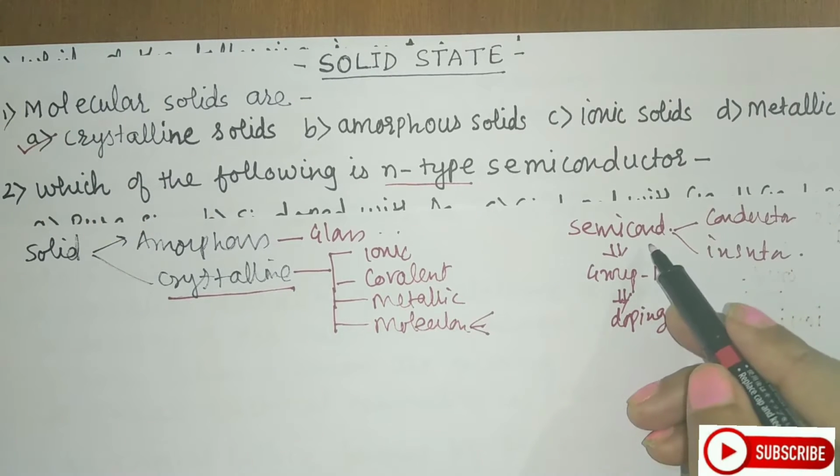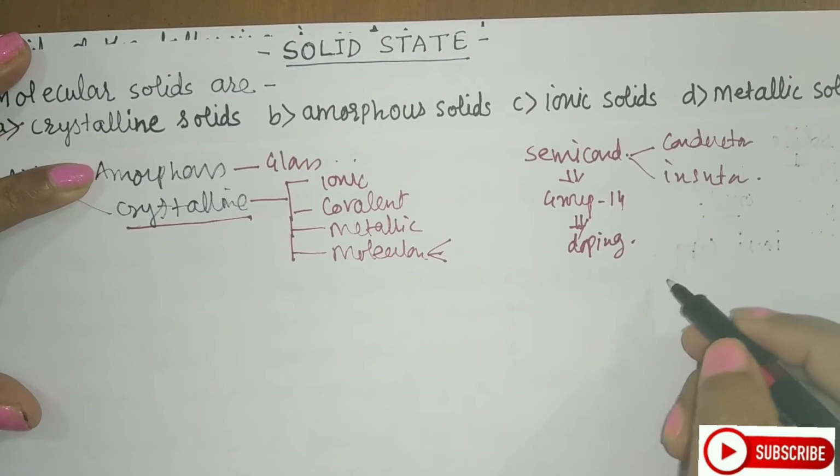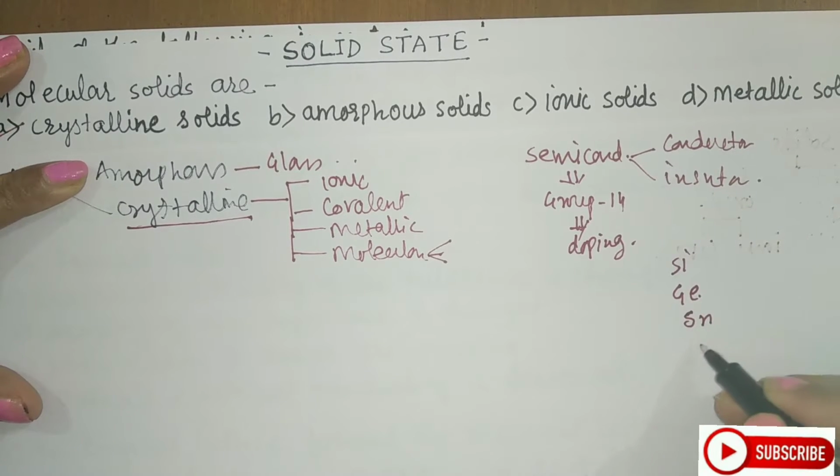Now as I said, semiconductors are of group 14. Which elements I am talking about is silicon, germanium, tin, lead.